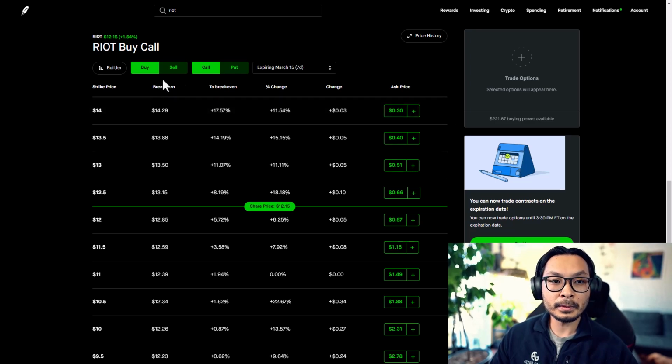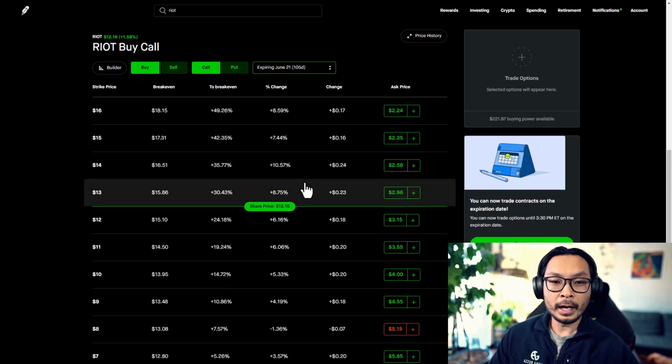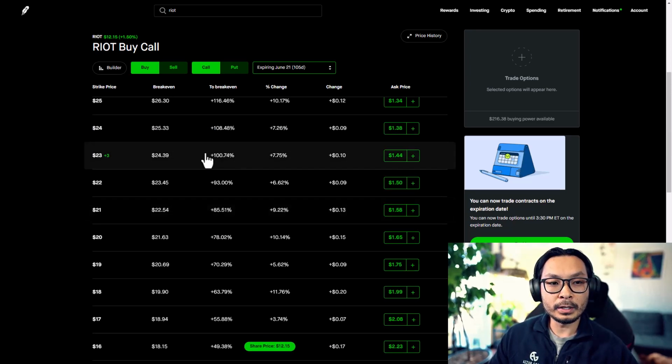But for this one, for RIOT, you can go into buy. As we mentioned, I want to go out as far as I can and give myself a little bit of buffer, and I think for RIOT the furthest away was June. So I selected June for my date. This varies. It depends on how much confidence you have that price is going to hit by that date. I think RIOT can move within the next couple of months and hit there, but I'm not going to buy for 1 week or 2 weeks, since I'm not really sure of that time frame. So here you scroll up, and we use that upper target of 23 bucks right here. I thought it was a good price.